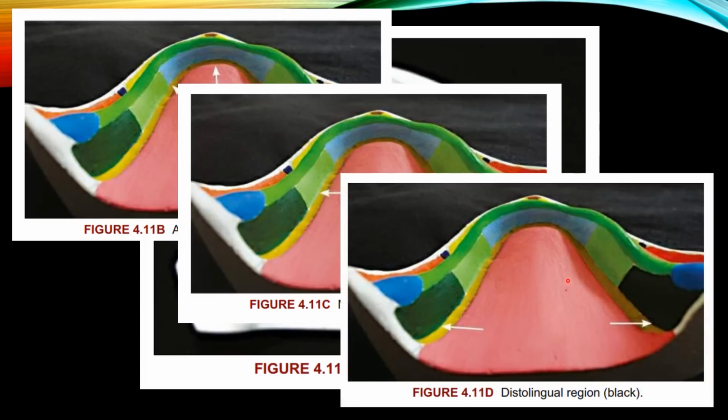And this one is the distolingual region, which is given in this dark color. Here the flange passes into the retromylohyoid fossa and turns laterally towards the ramus, and it is no longer influenced by the mylohyoid muscle. This is the distolingual region. So these are the three regions of the alveolo-lingual sulcus: the anterior, middle, and distolingual regions.